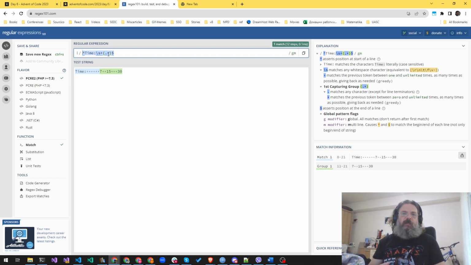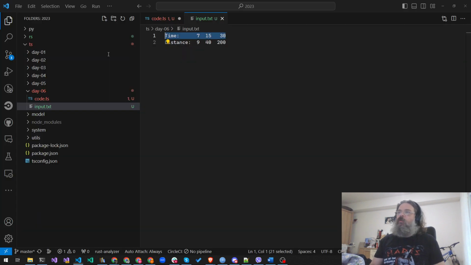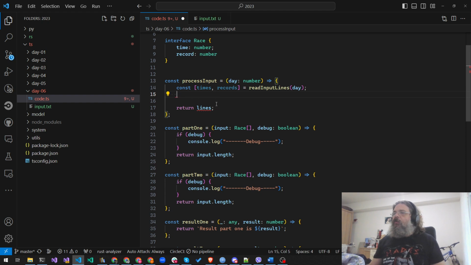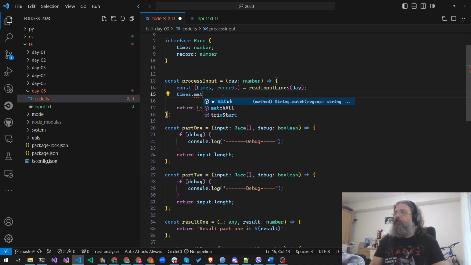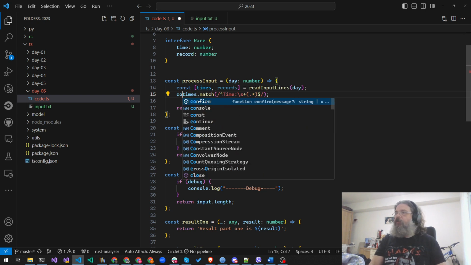So this will just get us the numbers, and then we can avoid all that NaN management. So we can say times dot match. I don't need a g flag. And then we have that.